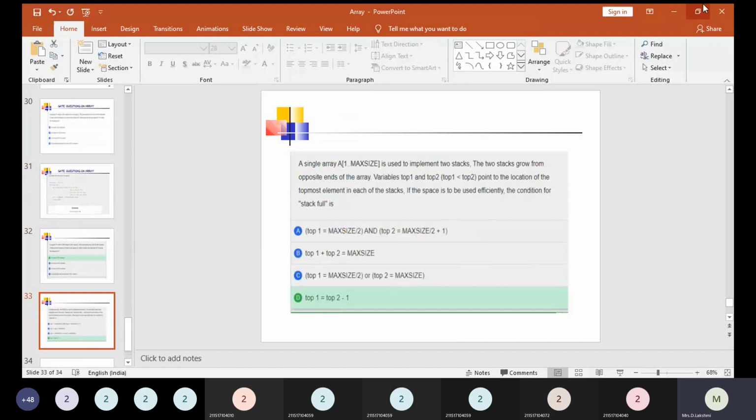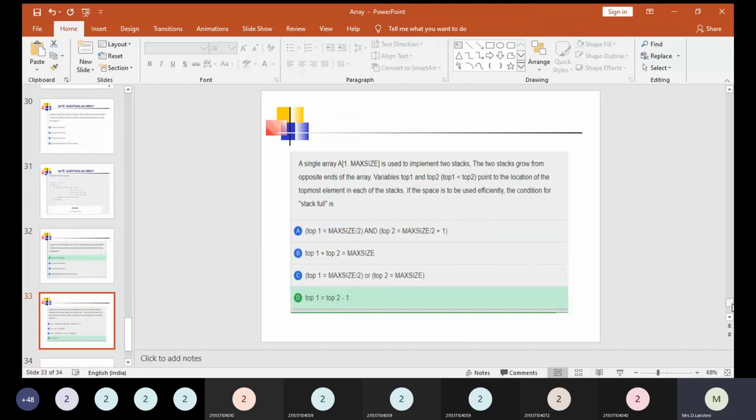Whenever we want to insert some element in an array, we need to check whether the array has been filled or not, right? Likewise, here the top pointer reaches the maximum limit when all the elements get filled. So when top 2 reaches top 1 -1, obviously the top 1 pointer side is filled. That is the answer. We should think logically about how it is applied. We need to have some assumptions, that is, declare the array, where the array stores some values, and where the pointer is going to be. With such assumptions, we can answer such questions.